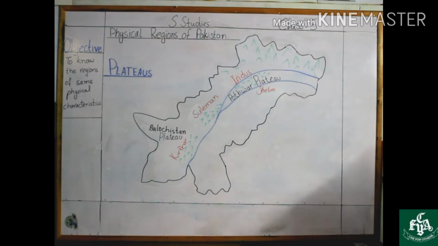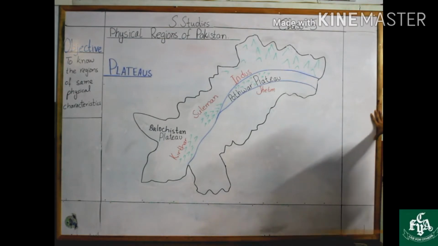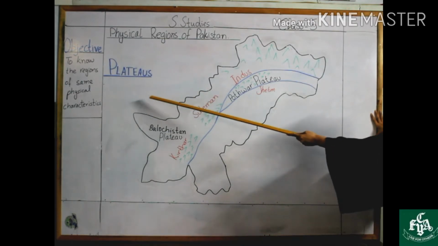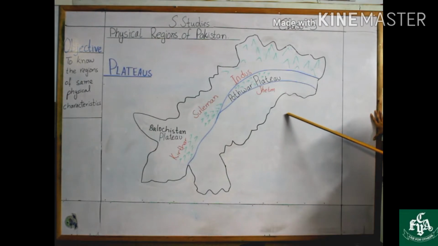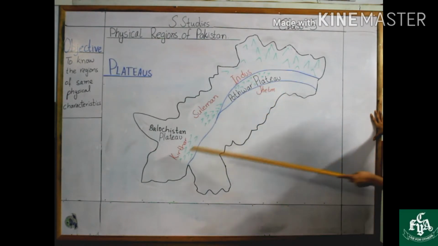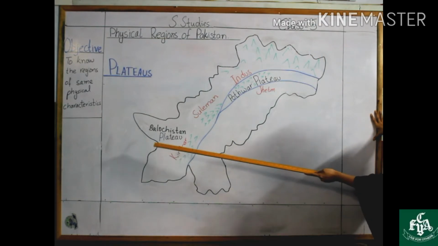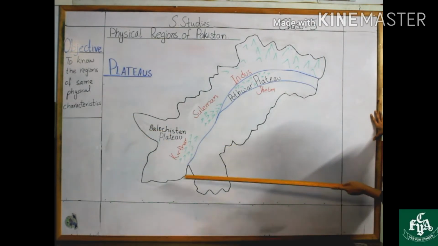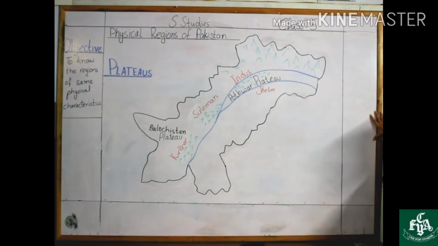However, where water is available, the fruit farming is also done. Now this is the second physical region of Pakistan, where we discussed the 2 types of plateaus. One was Potohar plateau, which lies between the river Indus and river Jhelum, while the second was Balochistan plateau, which was towards the west of Kirthar and Suleiman ranges.